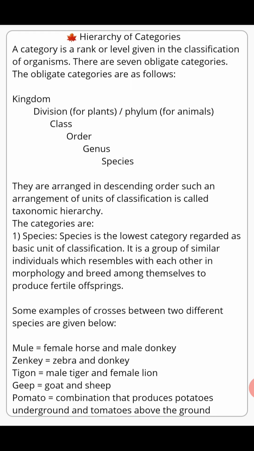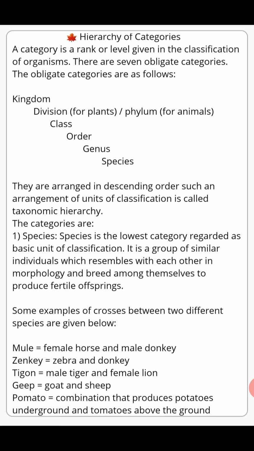Next, we have when male tiger and female lion, which are different species, are crossed. It will form a fertile offspring, and that is known as tigon. When goat and sheep are crossed, it will form a fertile offspring called geep. Similarly, when potato plant and tomato plant are crossed, it will form a new plant. It is known as pomato.